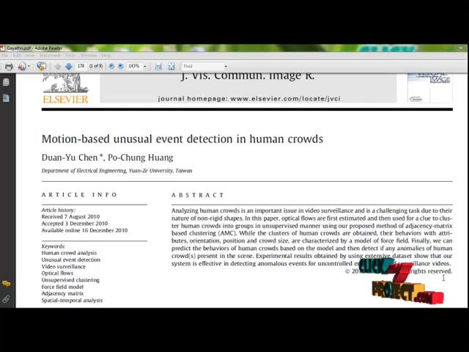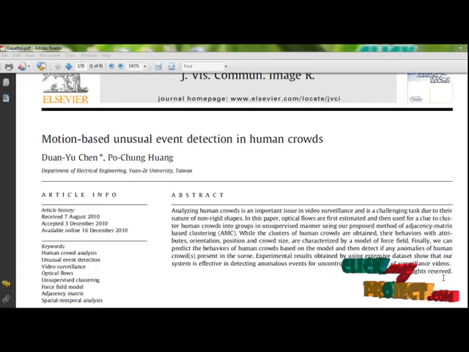To solve this problem, the first issue is to appropriately model individual crowds. Moreover, the behavior of the interaction between crowds has to be well characterized. Therefore, in this work, optical flows are first estimated and then used as the clue to cluster human crowds into groups in an unsupervised manner using our proposed clustering method.